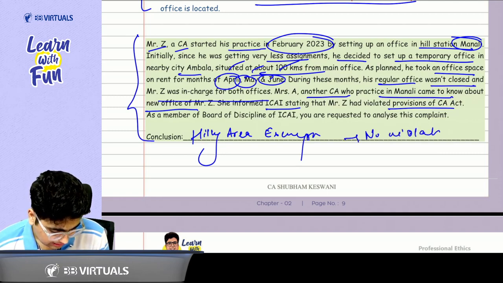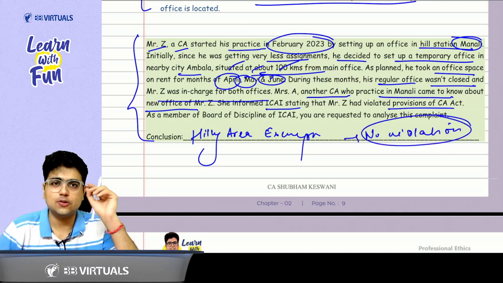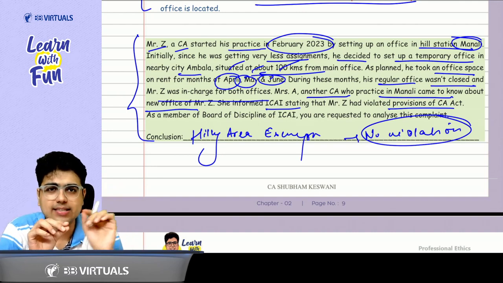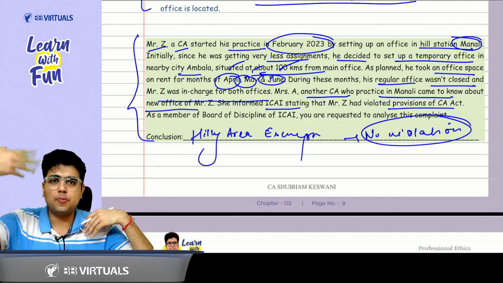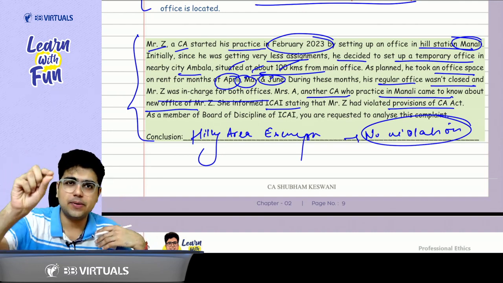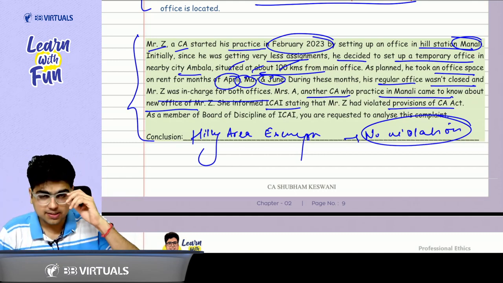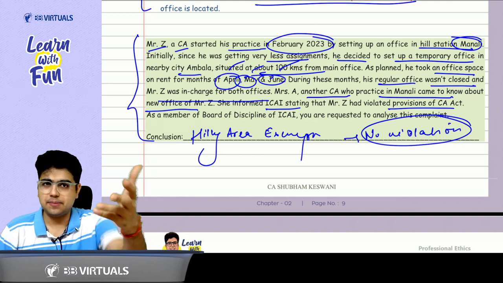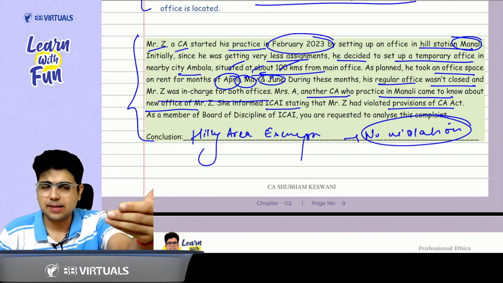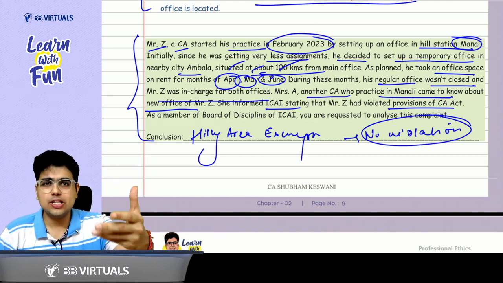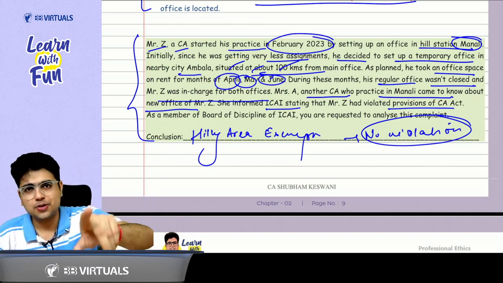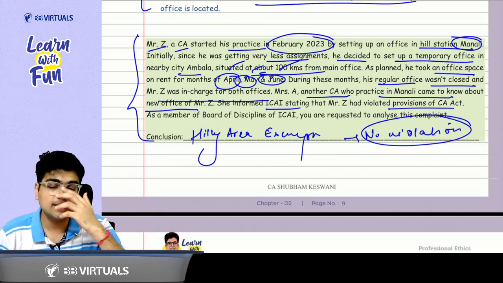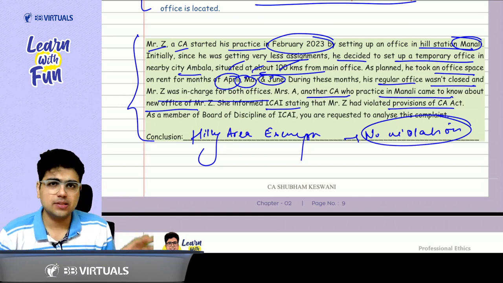And this question is there in your question bank also. So in this answer, you just need to quote section 27. Whenever a CA opens another office, that office should be in separate in charge of a member of ICI. But in case I am having my main office in hilly areas, I can open an office in the plain areas temporarily for 3 months. Before opening the office, I need to inform ICI. After closing, I need to inform ICI. The new place of business is a temporary place of business, not a permanent place of business in my letterhead.